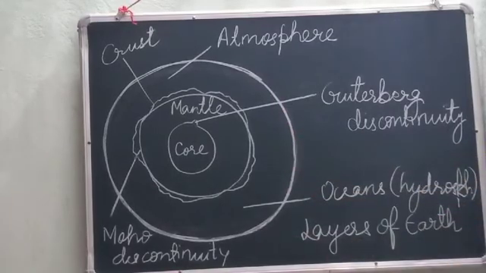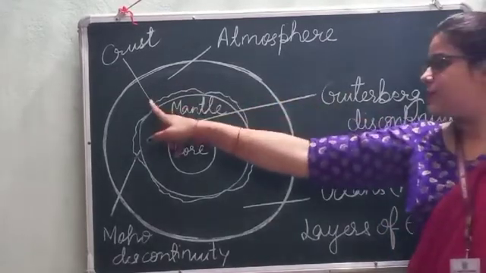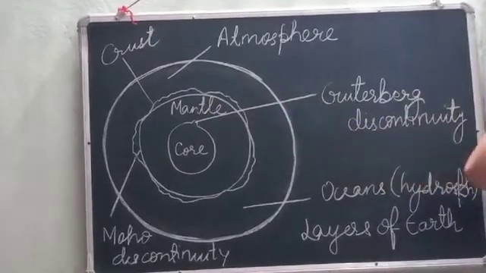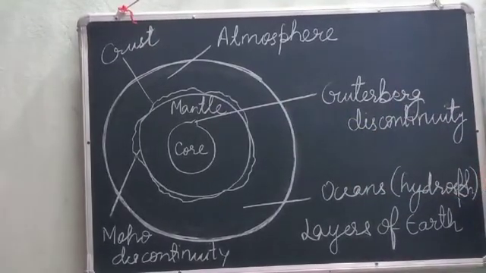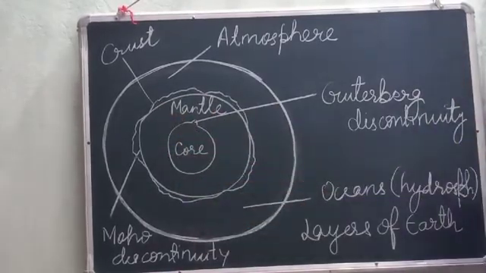The next one is the crust or lithosphere. Crust is also called lithosphere. It is the thinnest layer, and the temperature here is 0 degrees Celsius, but it rises in the interior part. The weight and pressure of the rocks also increase with depth.